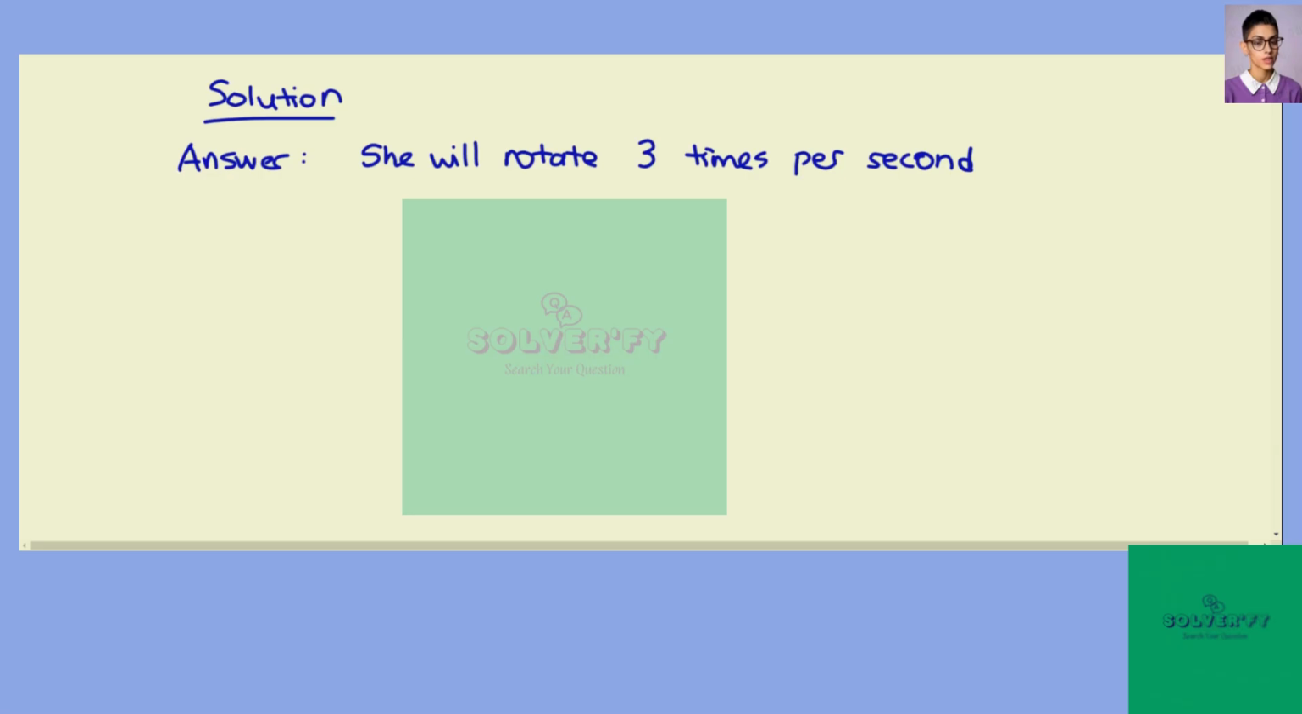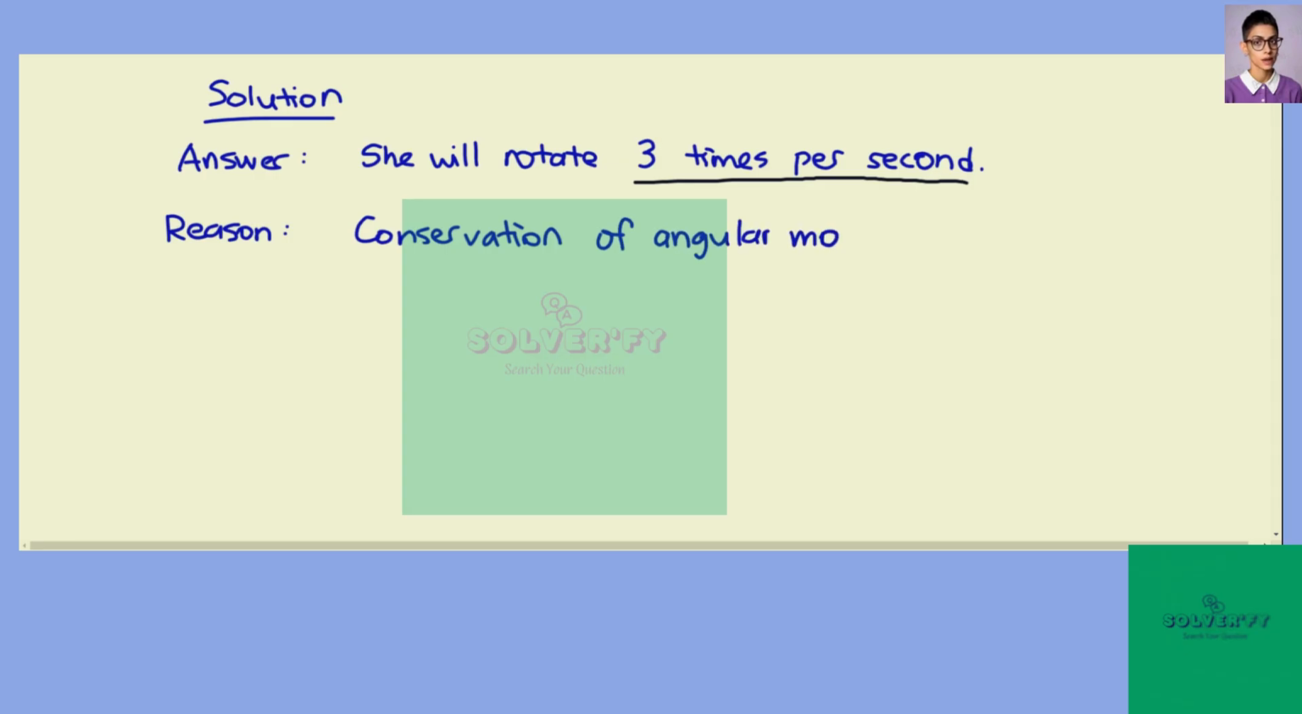Okay, so the rotation part is like the omega. And in this case we have the conservation of angular momentum, which says that I1 omega 1 equals I2 omega 2.